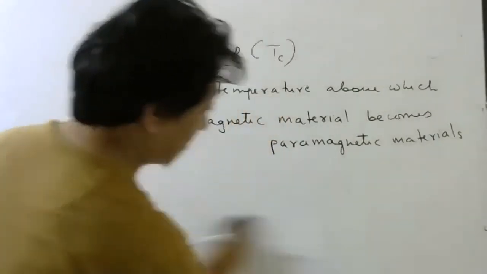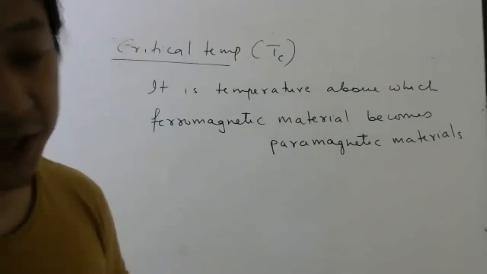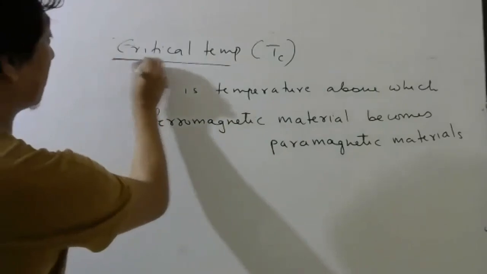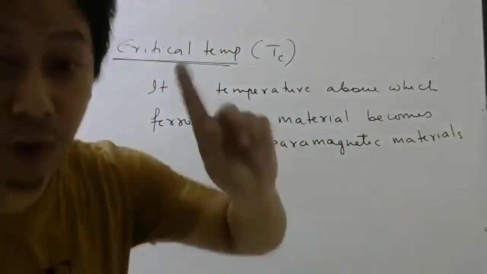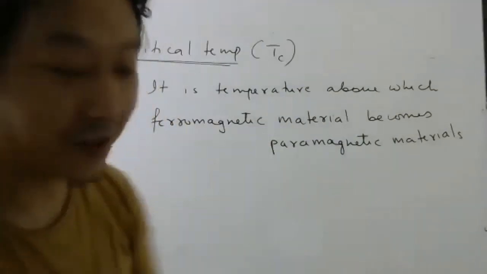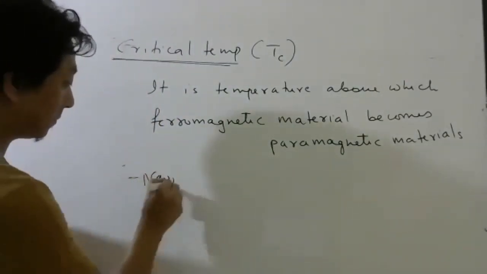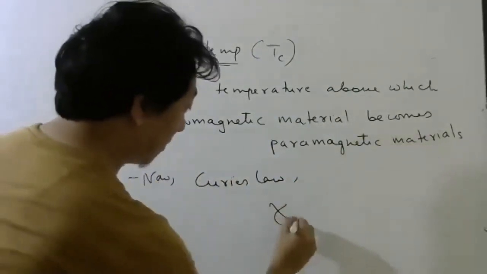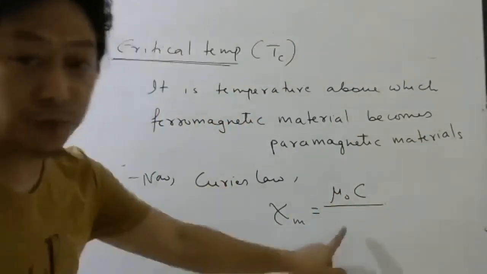It is a very high temperature, very, very high. For normal changes in temperature, it does not depend so much. But once the temperature is very high, once it crosses this critical temperature, then your ferromagnetic material becomes paramagnetic material. And once it becomes paramagnetic material, it will now obey Curie's law. So Curie's law is written this way: susceptibility equal to mu naught C divided by, before we wrote what here?